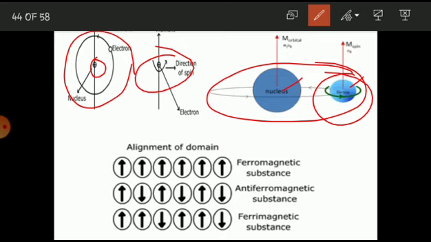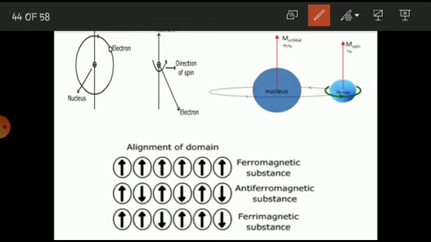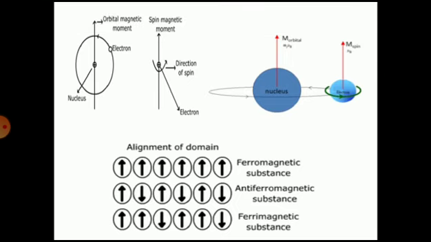So there are two types of magnetic moment. The first one is the orbital magnetic moment, when the electron revolves around the nucleus in a particular orbit, that time it causes orbital magnetic moment. And when the electron revolves around the orbit along with its own axis, such type of magnetic moment is called a spin magnetic moment. So there are two types of magnetic moment. The first one is orbital magnetic moment, and the second one is spin magnetic moment.